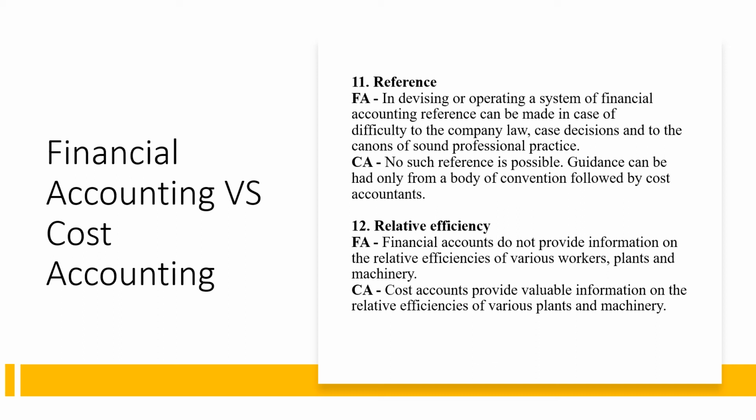The next point of difference is the relative efficiency. Financial accounts do not provide information on the relative efficiencies of various workers, plants, and machinery, whereas cost accounting provides valuable information on the efficiencies of plants and machinery. Moreover, cost accounting also suggests ways to improve the efficiency of labor, machinery, and all other equipments.